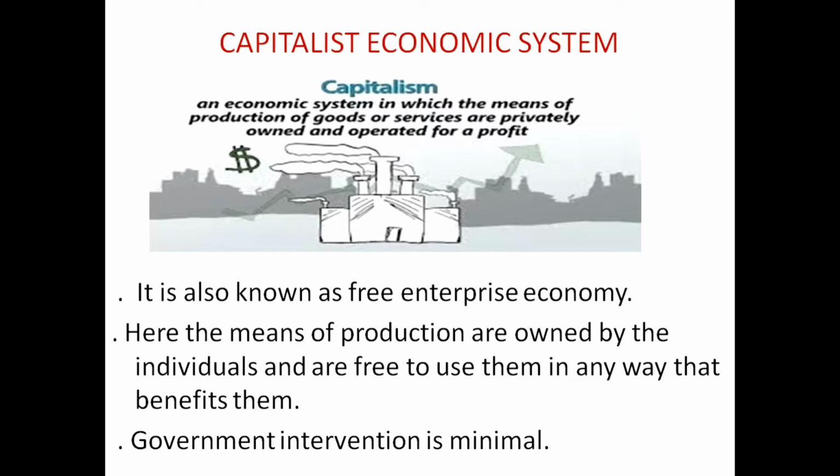They can own any property, they can own their factories, they can own any amount of land. So means of production, these are all very important. Land and all the raw materials are the means of production. So here individuals are free to own these means of production.